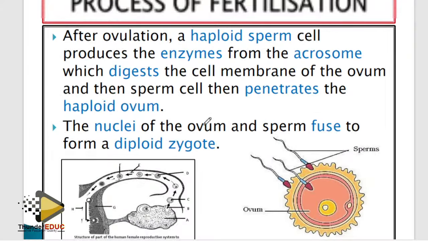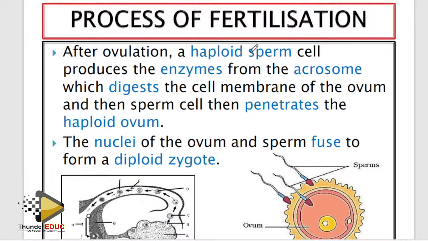You bring the process of fertilization. Haploid sperm cells, remember, they have the enzymes, the acrosome, which digest the membrane of the ovum, and then the nucleus of the sperm enters and fuses with the nucleus of the ovum, and then the diploid zygote is formed. These blue color things are the marking points, what you are looking at. If you don't see them, 0. So please, I don't want you to get a 0.